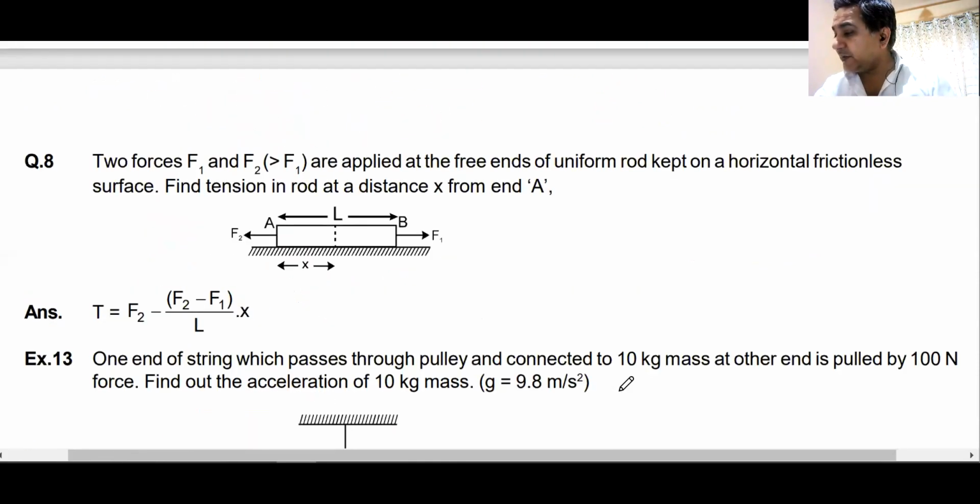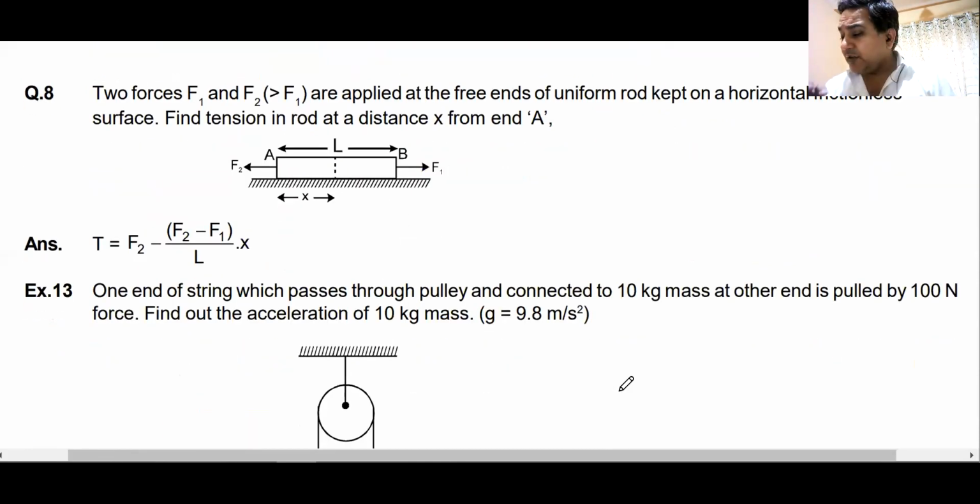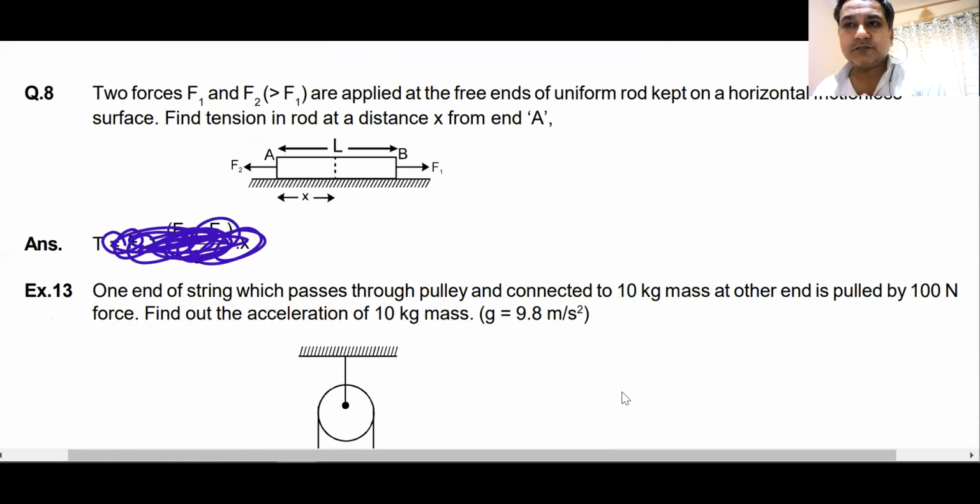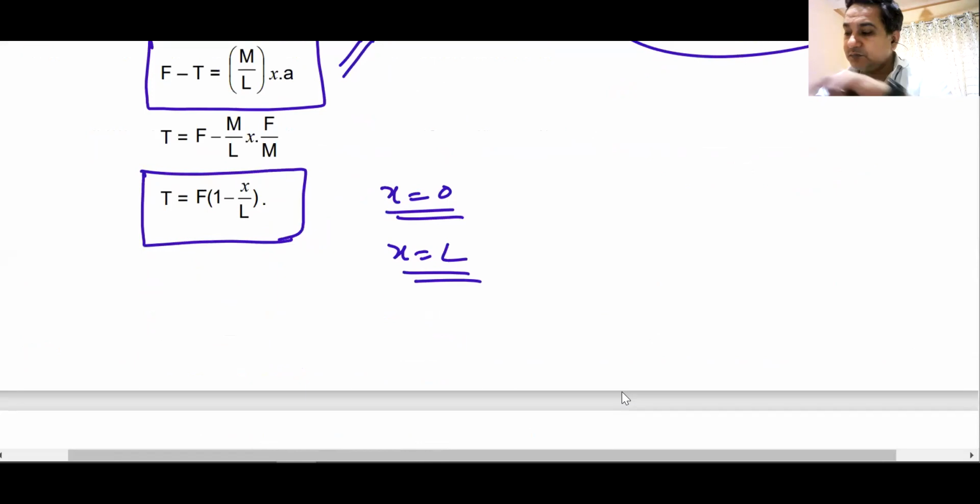Great participation. Similar question. Now, if you know the answer to the first one, can you tell me the answer to this one? First one was this.